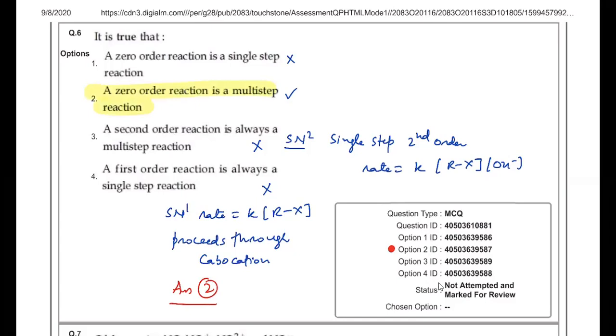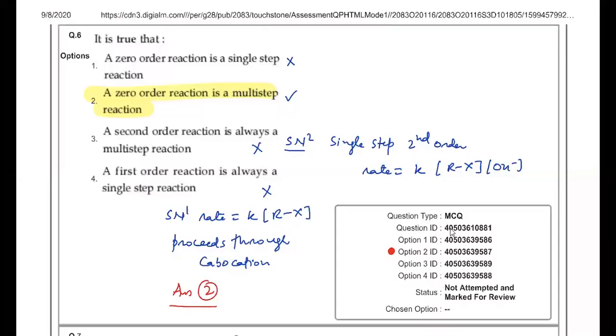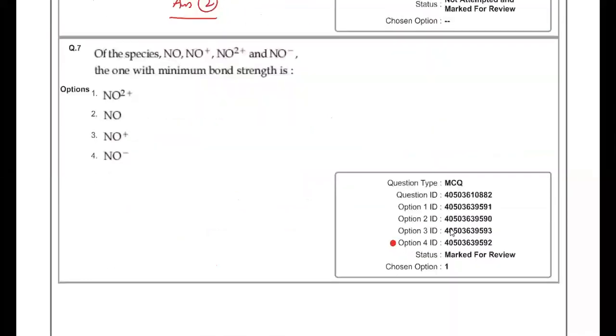Done. Then move to question number 7. In question number 7 are given the species NO, NO plus, NO2 plus, and NO minus. You have to compare the minimum bond length. So compare their bond order. NO contains 15 electrons, NO plus has 14 electrons, NO2 plus has 13 electrons, and NO minus has 16 electrons. So if we compare the bond order, it will be 2.5 here, it is 3 over here. In this case, it is again 2.5 and here it is 2.